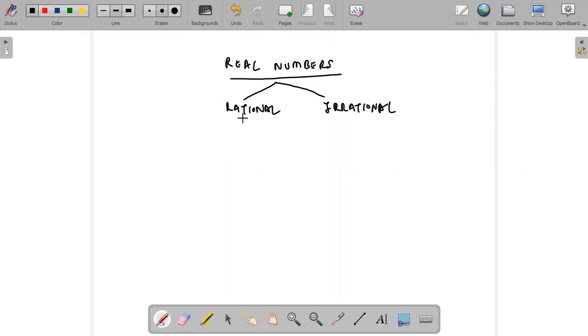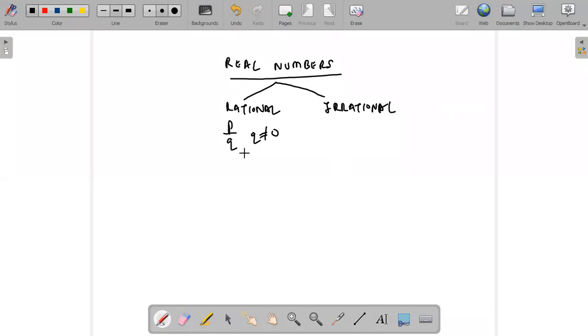Now, when we are talking about rational numbers, a number in the form of p by q, where q is not equal to 0, is rational. Okay? Rational numbers are numbers which are basically what? Fractions. So when we talk about rational numbers, always remember that natural numbers, whole numbers, integers, fractions, all this is considered as rational numbers.